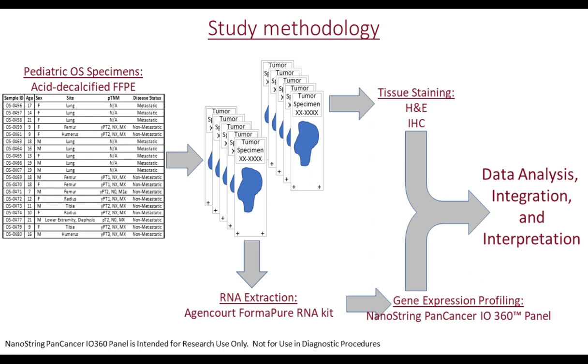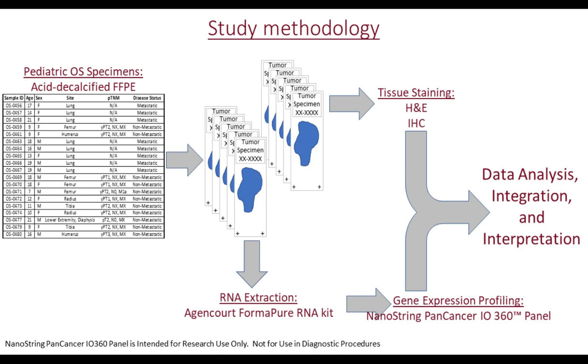The remaining sections were used for tissue staining, namely hematoxylin and eosin and immunohistochemical analysis. The IHC, H&E, and gene expression data was combined, analyzed, integrated and interpreted such that we can really understand what is going on at the gene expression level and the protein level in the tumor microenvironment of metastatic and non-metastatic osteosarcoma.